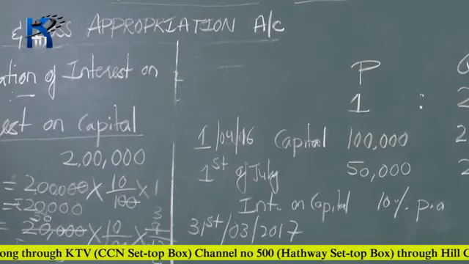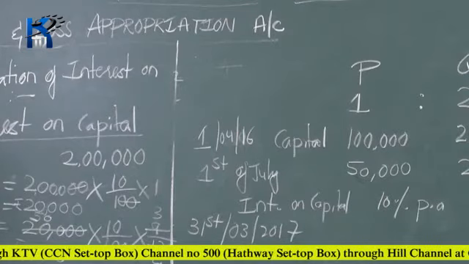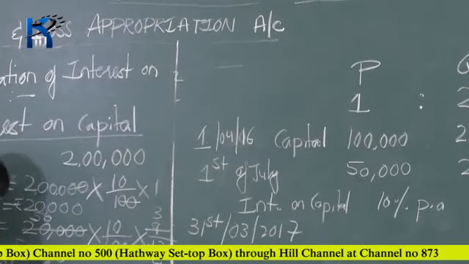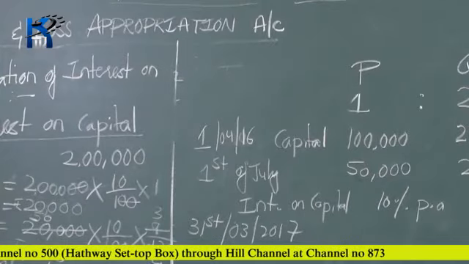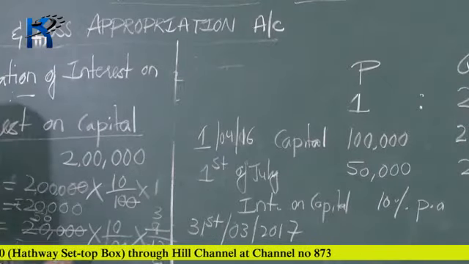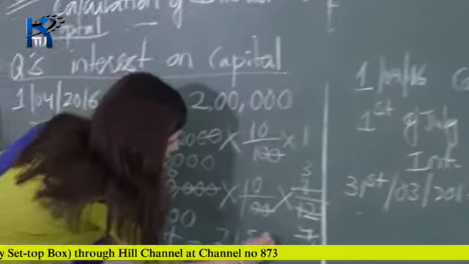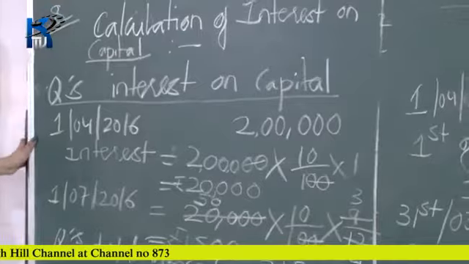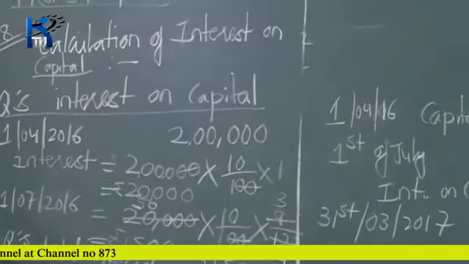So now Q's total interest on his capital is equal to 20,000 plus 1500, and this gives you 21,500. Okay. 21,500 is his interest on capital.